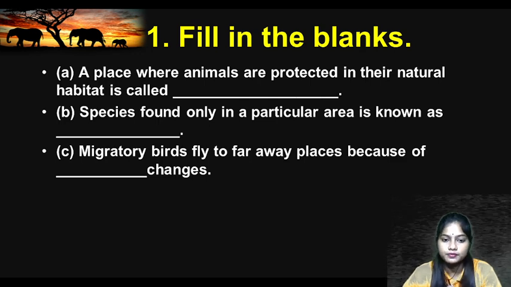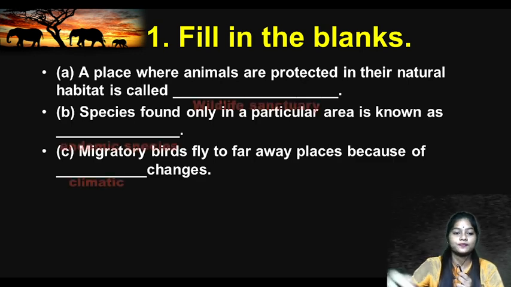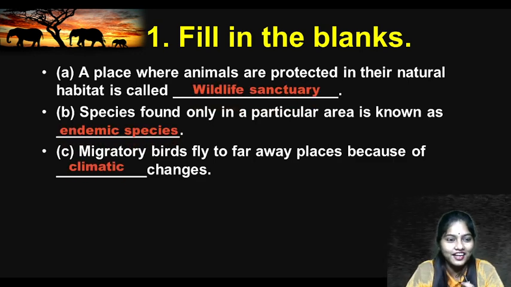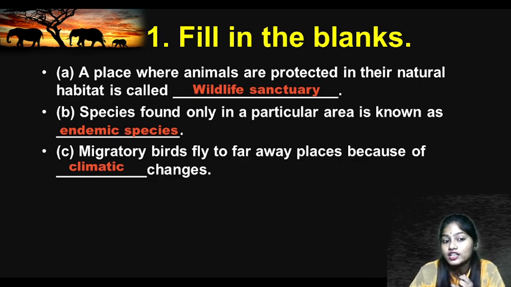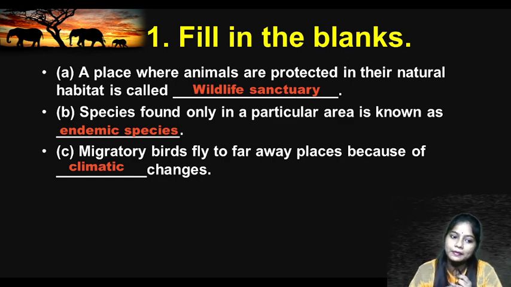Migratory birds fly to far away places because of climatic changes. See, our answers are correct, right? So a place where animals are protected in their natural habitat is called wildlife sanctuary, species found only in a particular area is known as endemic species, and migratory birds fly to far away places because of climatic changes.